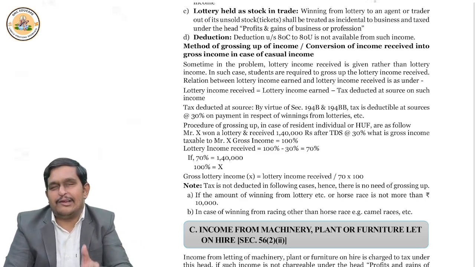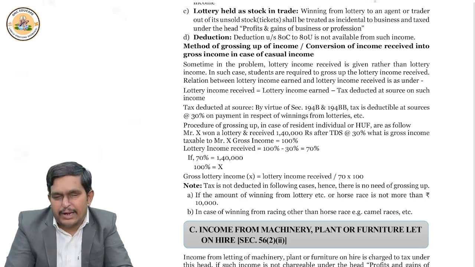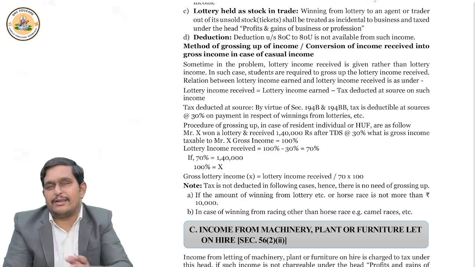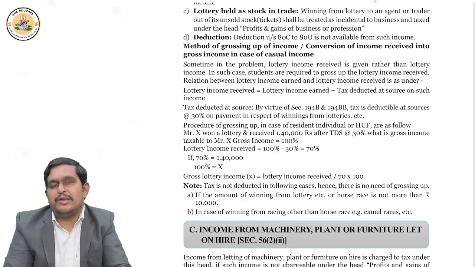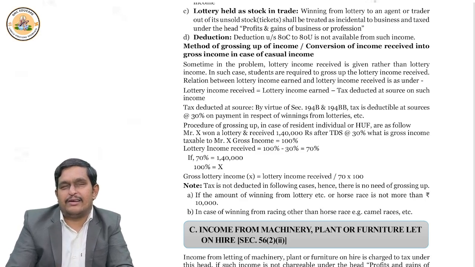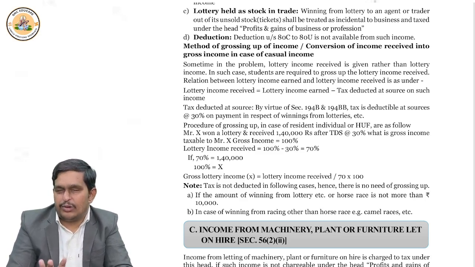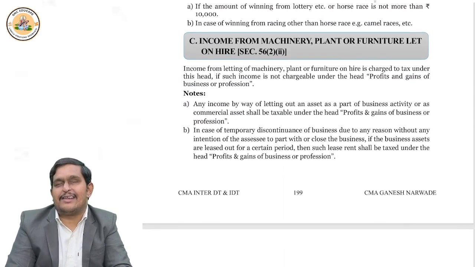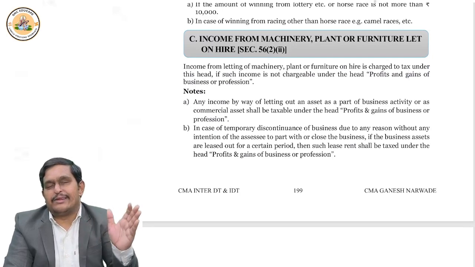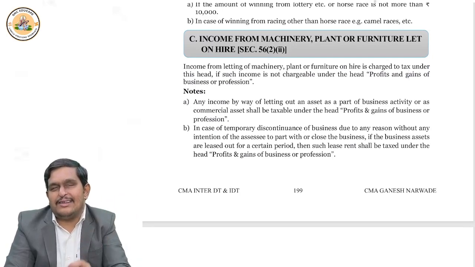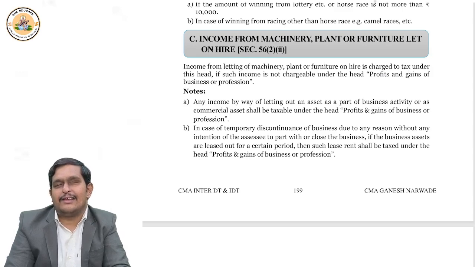Suppose some business is a continuing business, but for some temporary period they are on halt. They will continue their business after some time. During this period, they give property on rent, right? I'm talking only about plant and machinery. Okay. Then such renting is treated as income from business and profession. But other than these cases, if any renting of plant and machinery or furniture is there, let it be taxed under income from other sources.